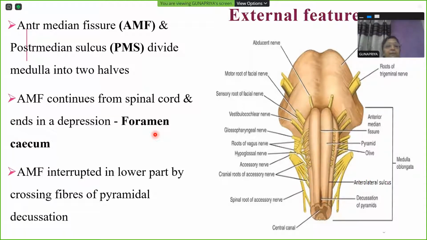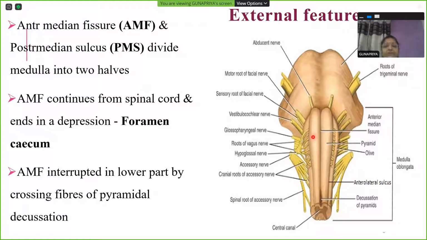So you should know all these sites where you find foramen cecum. One is the uppermost end of the anteromedian fissure. You have one in the tongue, where the 2 limbs of sulcus terminalis meet. You have one in the anterior cranial fossa at the junction between the frontal crest and the crista galli.